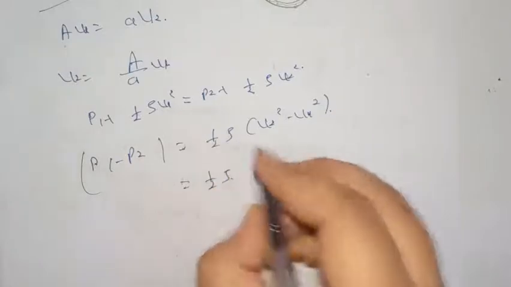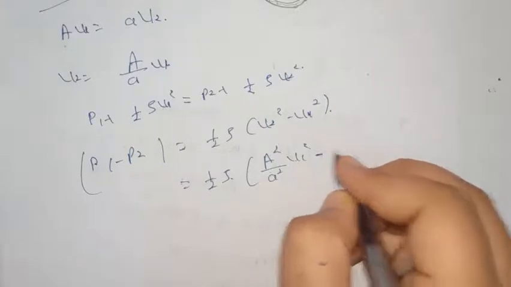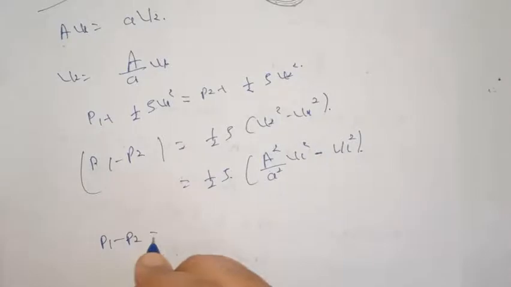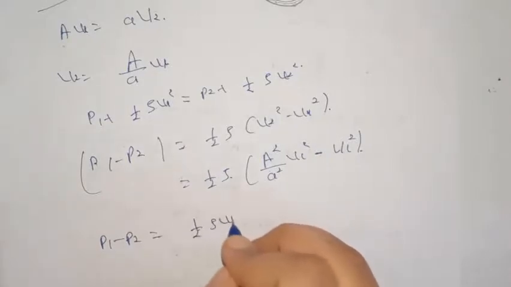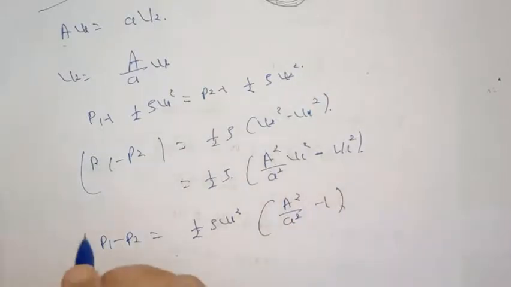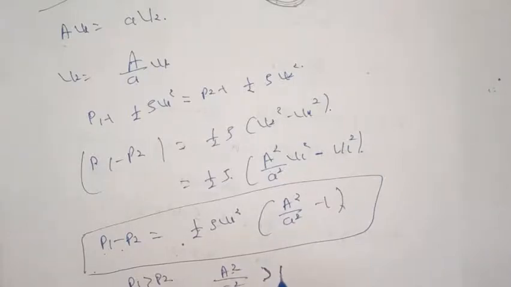But V2 can be written as A upon a. So A square upon a square into V1 square minus V1 square. So P1 minus P2 will be equal to half rho V1 square into (A square upon a square minus 1). Now, it is clear from this expression that P1 is greater than P2, since A square upon small a square is greater than 1.